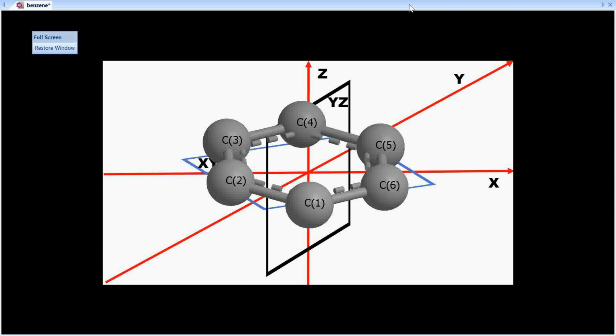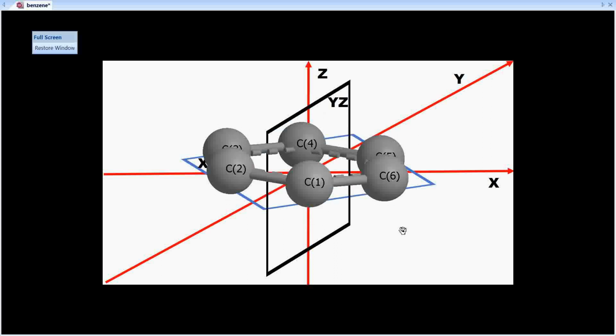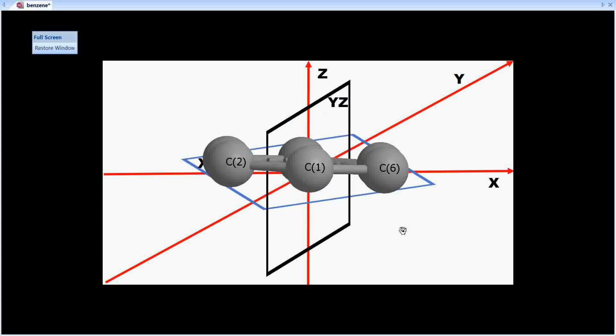For the purpose, I will have to arrange the molecule in such a way that C1 will cover C4, and in the same way C3 will go behind C2, and C5 will go behind C6. Therefore at a time you will not be able to see all the atoms, but you definitely know the structure of benzene and therefore you will be able to understand. Now what I am doing is rotating this molecule through an axis which is passing through the center of the benzene, which is parallel to the Z axis in the picture.